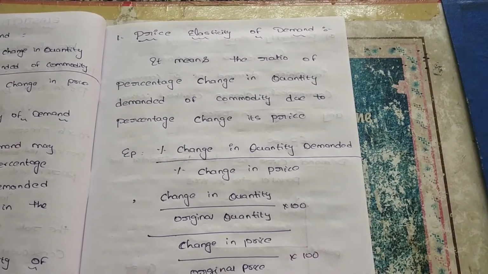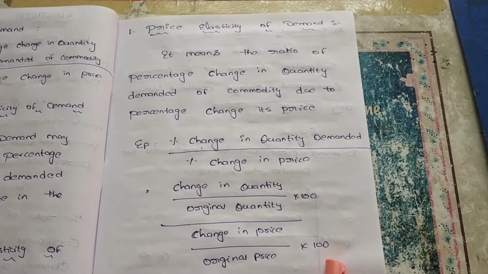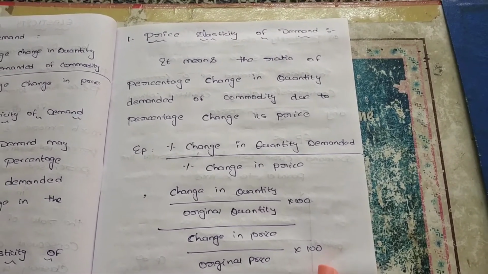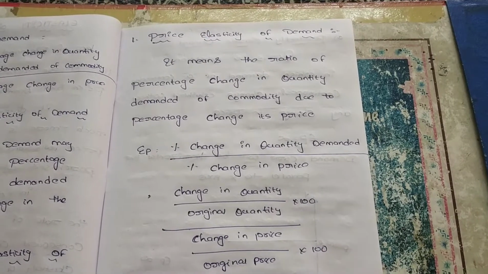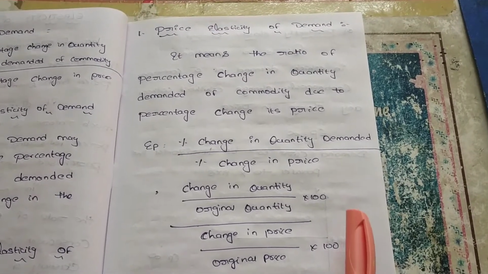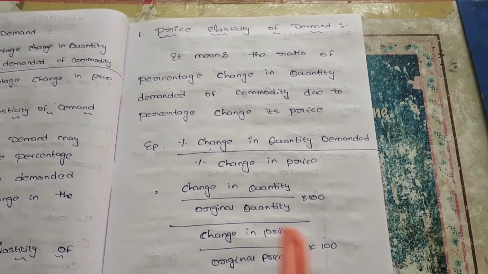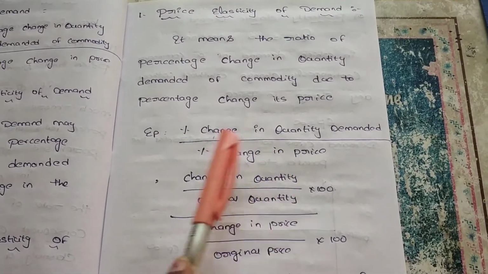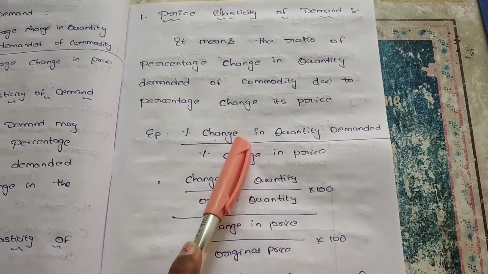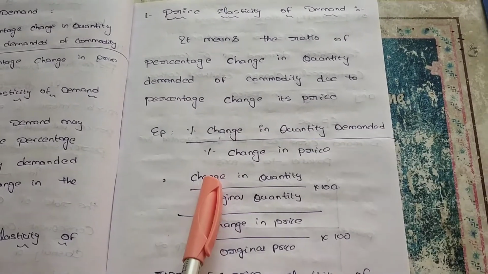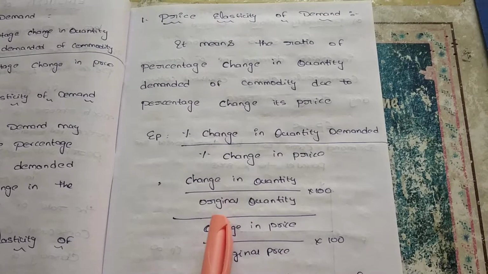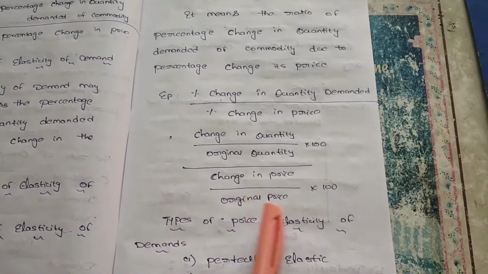So 50 by 100, divided by the change in price, suppose 1000, by the original price 5000. So 50 divided by 100, divided by 1000 divided by 5000. How do we calculate percentage change? The change divided by the original, and similarly the change in price by the original price.